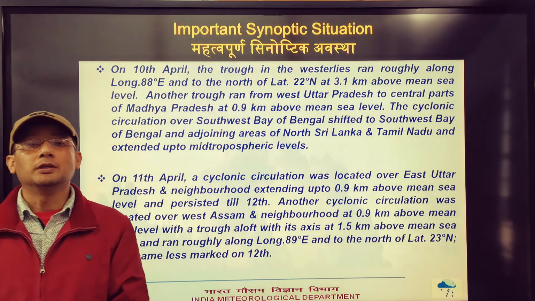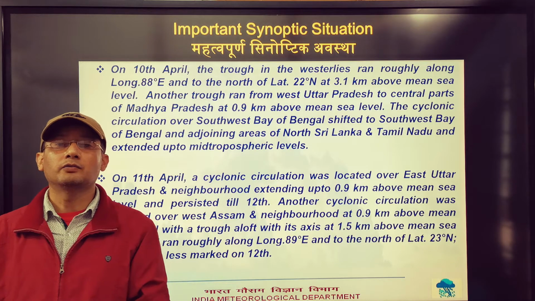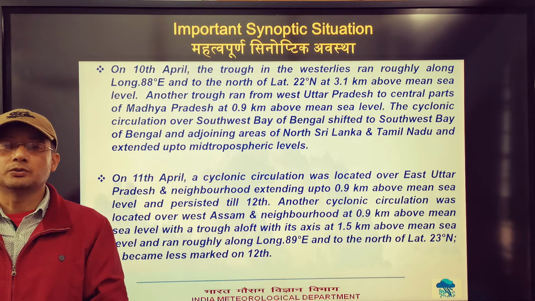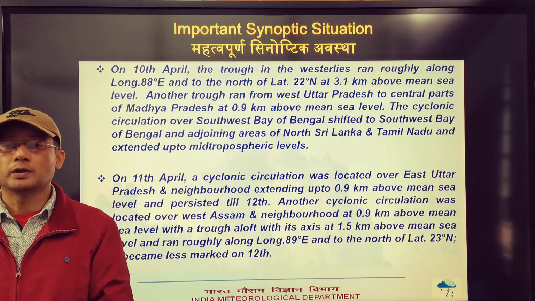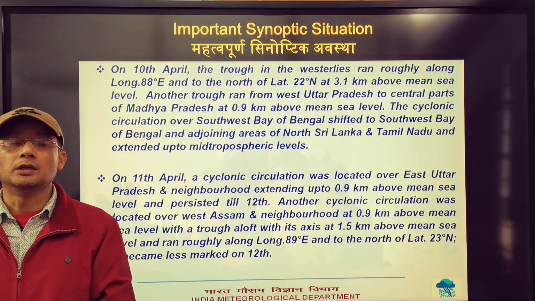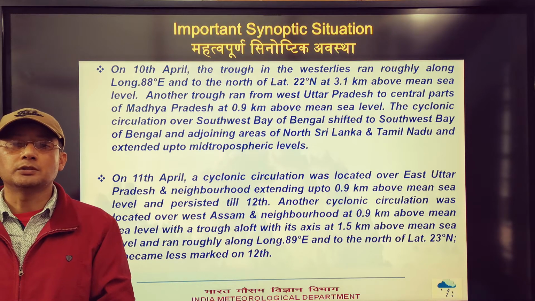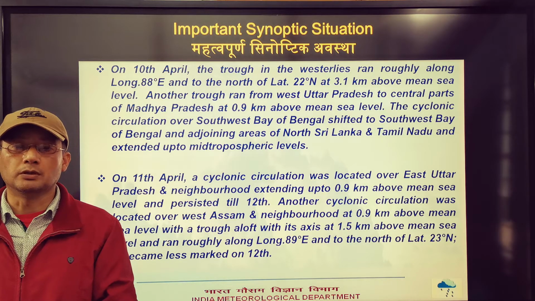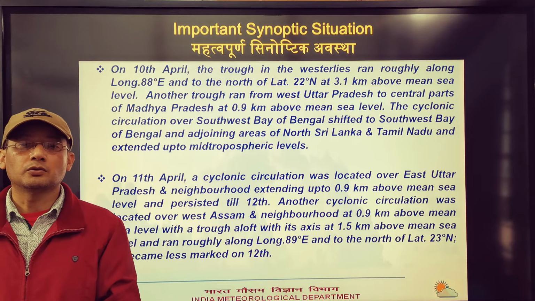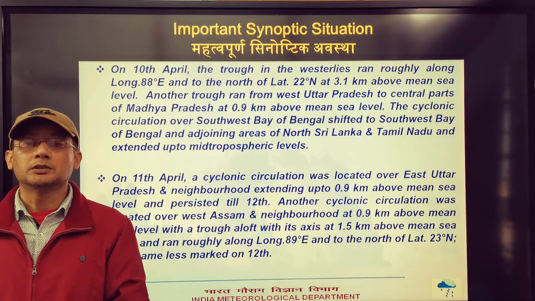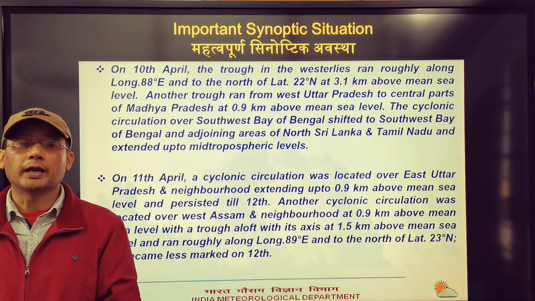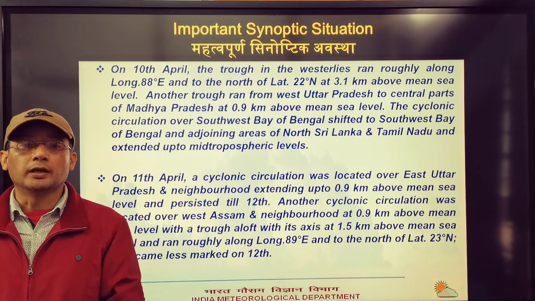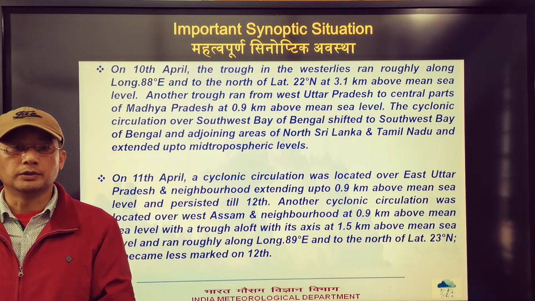On 10th April, the trough in the westerlies ran roughly along longitude 88 degrees east and to the north of latitude 22 degrees north at 3.1 kilometers above mean sea level. Another trough ran from West UP to central parts of Madhya Pradesh at 0.9 kilometers above mean sea level. The cyclonic circulation over southwest Bay of Bengal shifted to southwest Bay of Bengal and adjoining areas of North Sri Lanka and Tamil Nadu and extended up to mid-tropospheric levels.